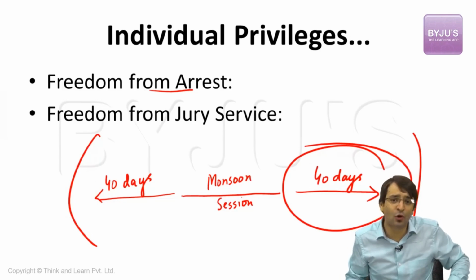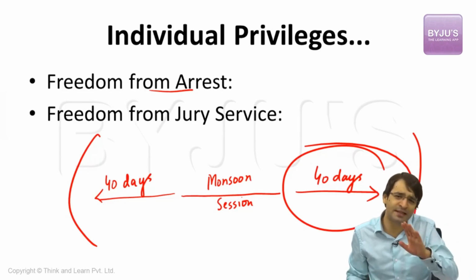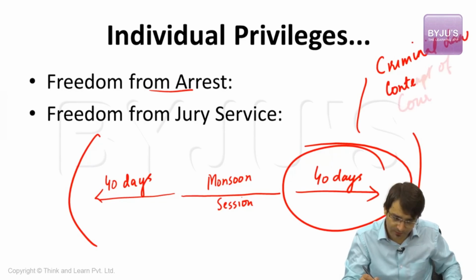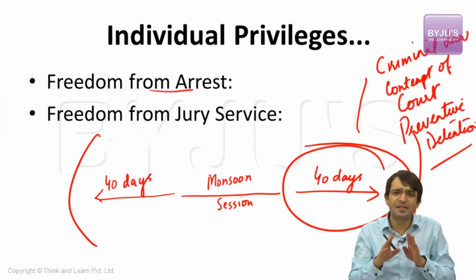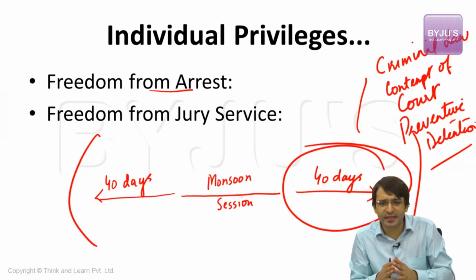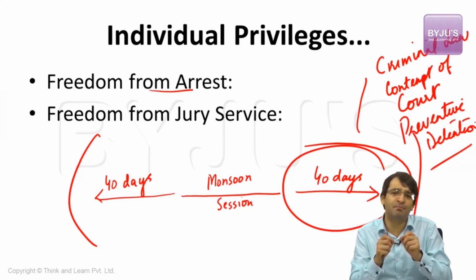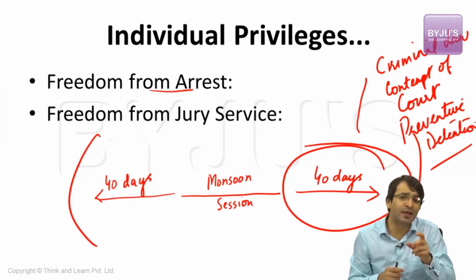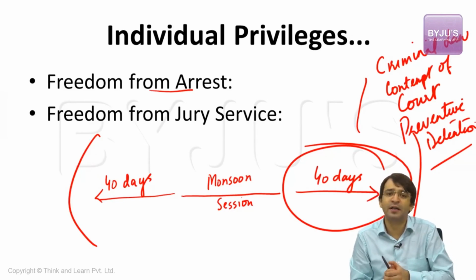This is the protection available only in civil cases. Property dispute, marital dispute, only in these cases. This protection is not available in case of a criminal law, or contempt of court, or preventive detention. That means a member of the parliament cannot be arrested in an ongoing session, 40 days prior to the beginning of the session, or 40 days after the session has expired. Why? Because the legislative role of this member of the parliament is very important. But this is the protection available only in civil cases, but not in criminal cases, or contempt of court cases, or preventive detention cases.